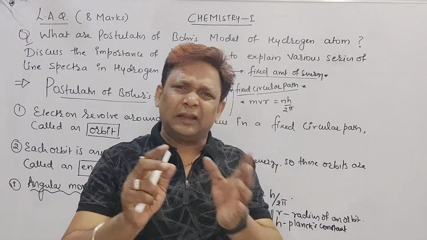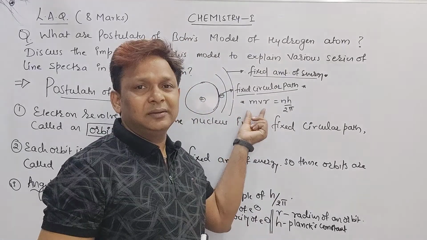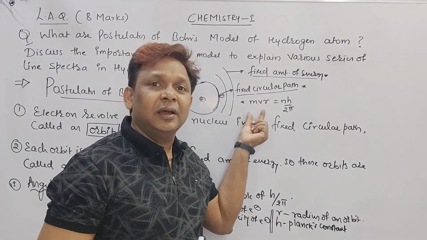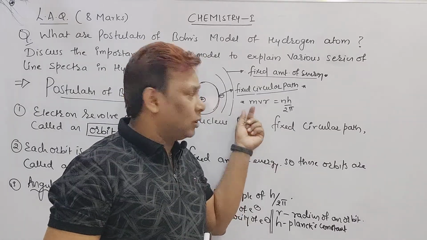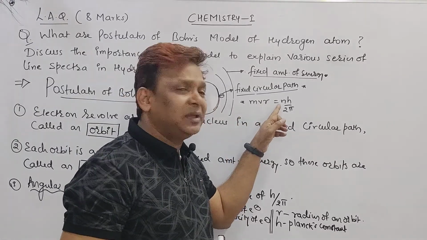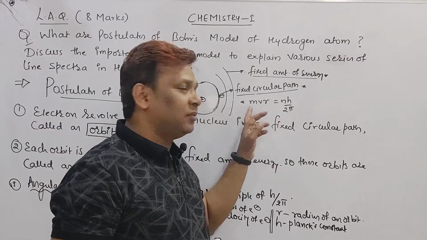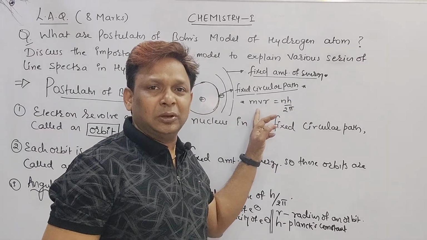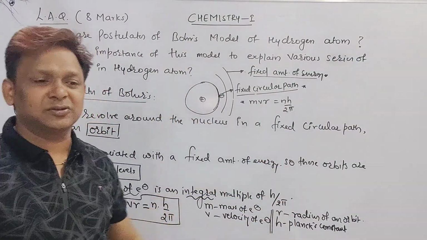The angular momentum of the electron is MVR, which equals n, an integral multiple of h upon 2 pi. M is the mass of the electron, V the velocity of the electron, R the radius of the orbit, and h is called Planck's constant.